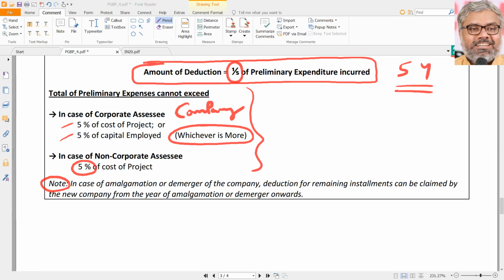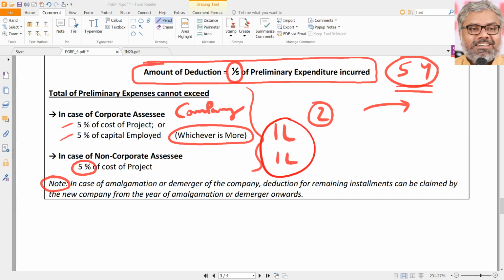Let us say, because we are talking about 5 years, after 2 years the company got amalgamated with another company. So they got a deduction for 2 years. Preliminary expenses they incurred, in our example, let us say 1 lakh. 2 years they have deducted. After some time, that company got amalgamated or demerged. Something happened. So what should happen? The remaining 3 years will lapse or what? Does it make sense? No, it will not lapse.